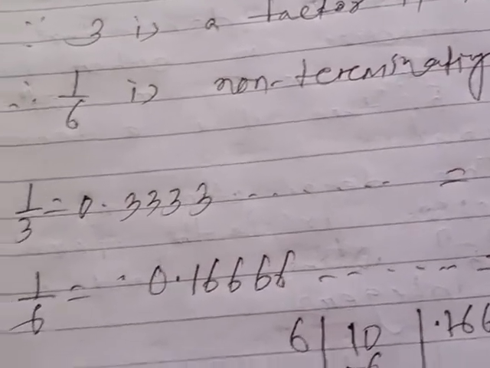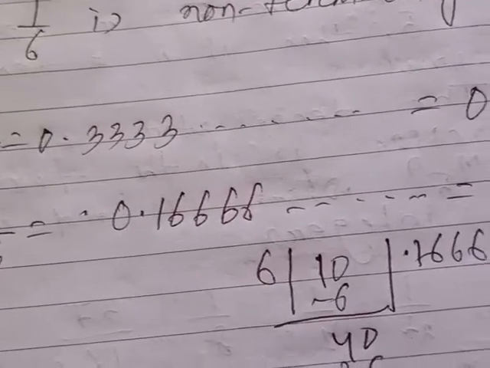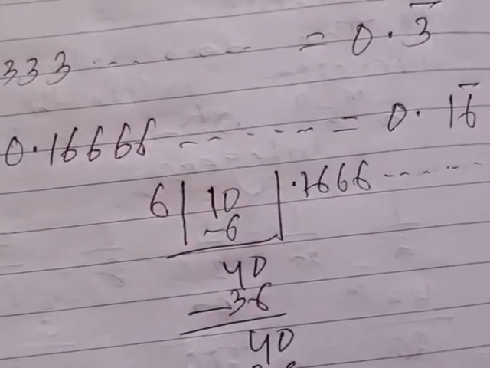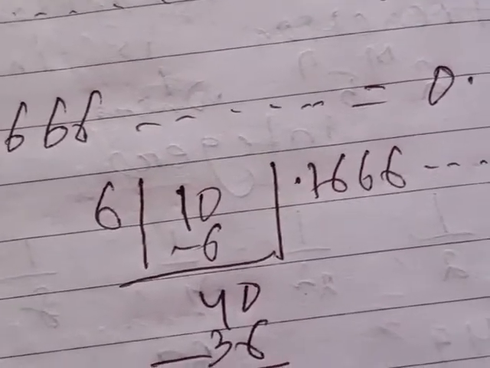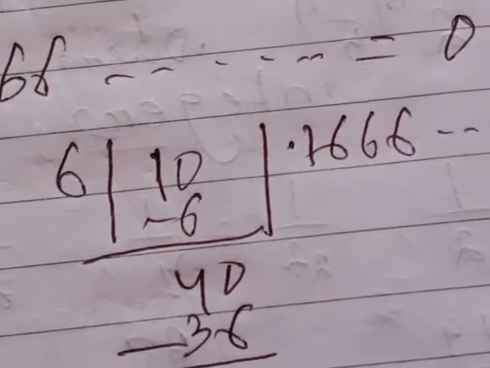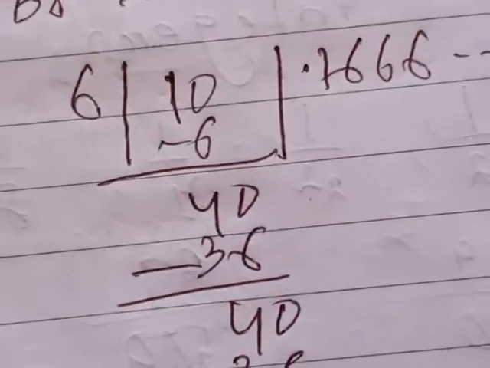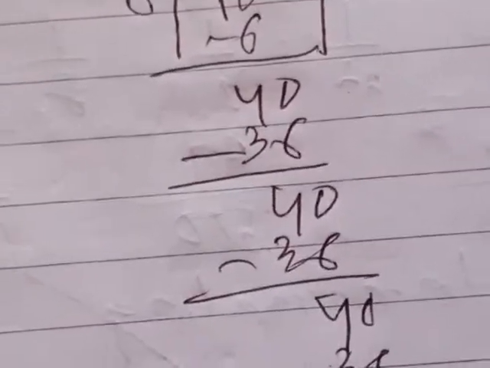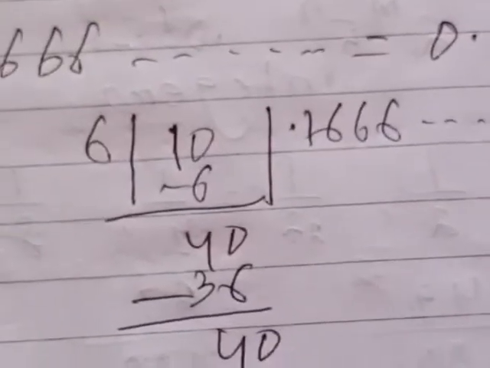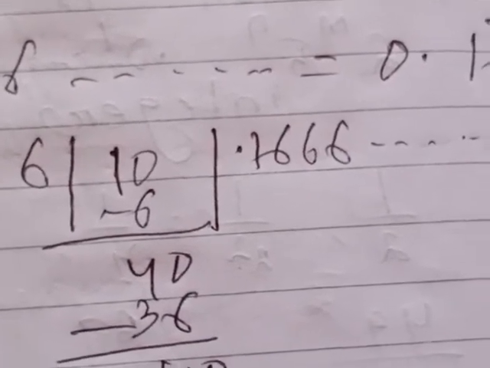Similarly 1 by 6. 1 by 6 is equal to how much? We divide 1 by 6. Then we get 0.166. You say 6 1 is 6, remainder 4. 40. 6 6 is 36, remainder 4. 40. Again 6 6 is 36. The remainder 4 is coming in every case. And by putting 0, the remainder will be 40, and again the quotient will be the same, 6.